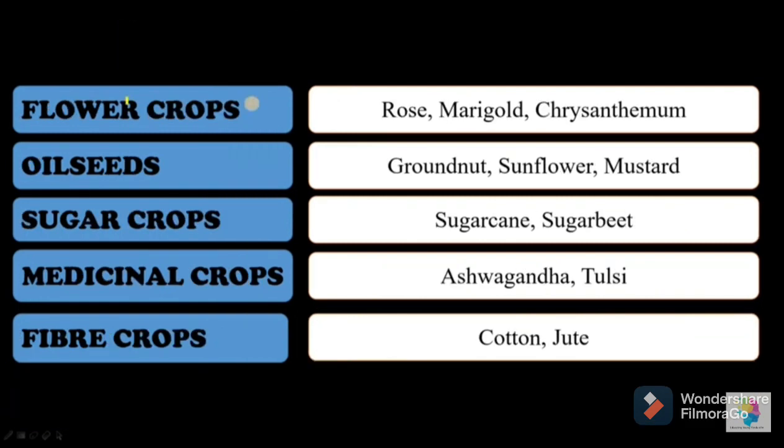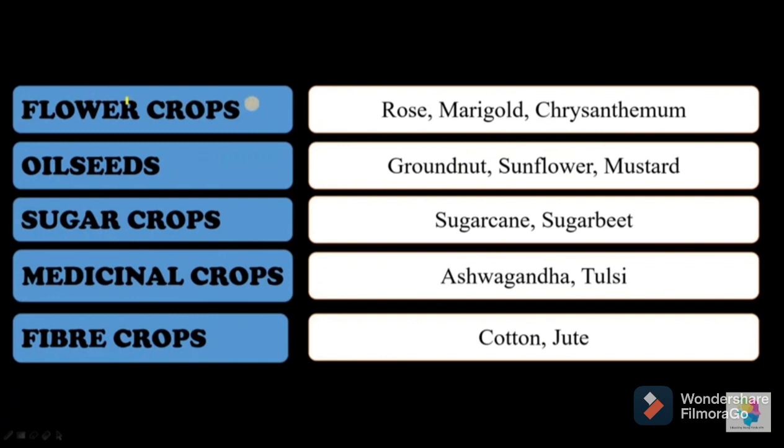Rose, marigold, chrysanthemum, these are flower crops. Groundnut, sunflower, mustard, these are oil seeds. Sugarcane, sugar beet, these are sugar crops. And ashwagandha, tulsi, shatavari, all these are medicinal crops. Cotton, jute, these are fiber crops. So as per their use, these crops are classified into such a large number of types.